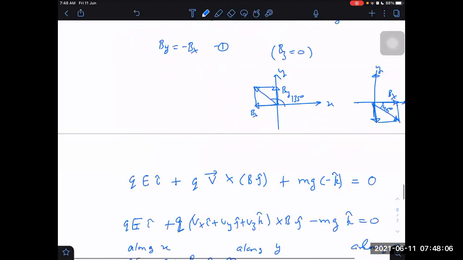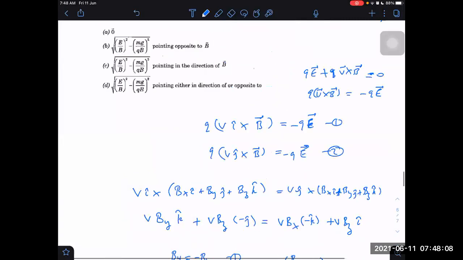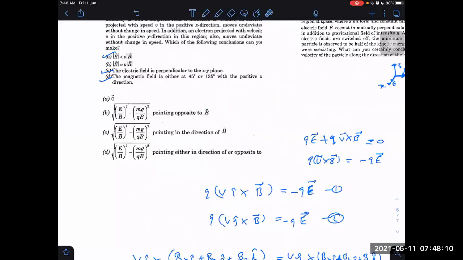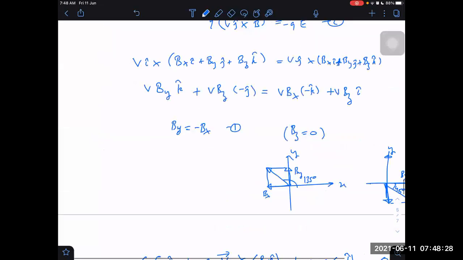Let us look at the options. Option C. Along that direction we have to check also. Direction of Vy. This is Vy, and Vy means we have taken along the direction of B. Along the direction of B bar only. Then we are getting the answer.